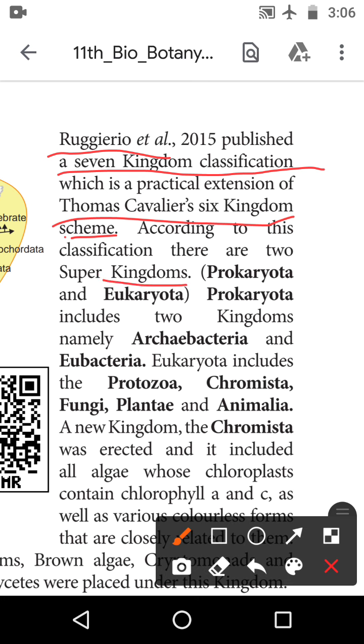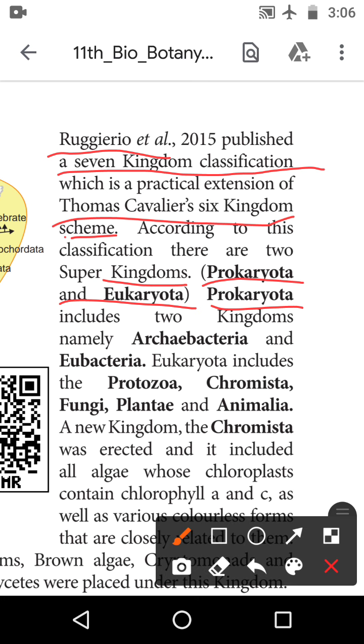What is meant by kingdom? Kingdom means the largest group of organisms. So the two super kingdoms are prokaryotic and eukaryotic. What is meant by prokaryotes? Prokaryotes means not well developed nucleus, or before nucleus organisms.